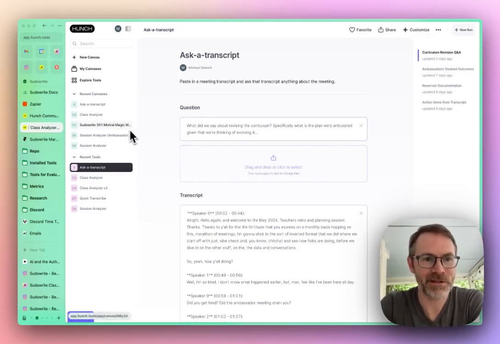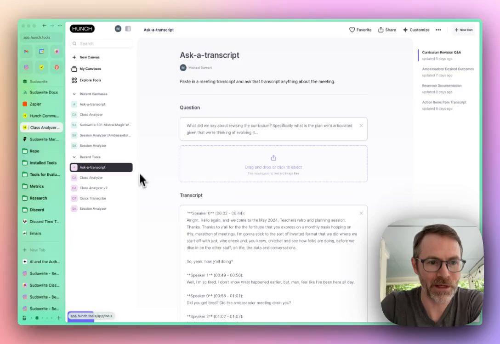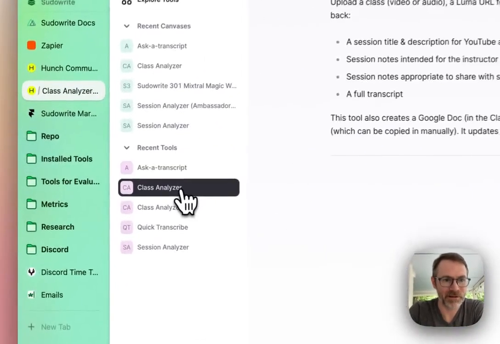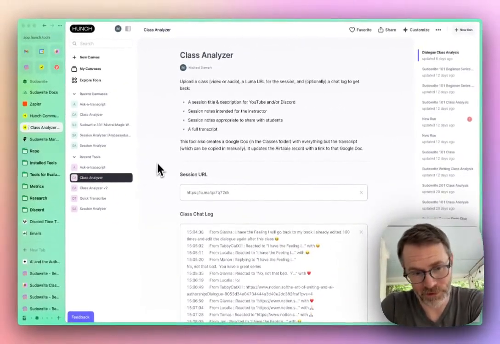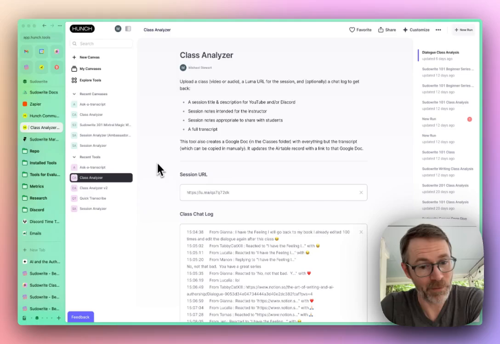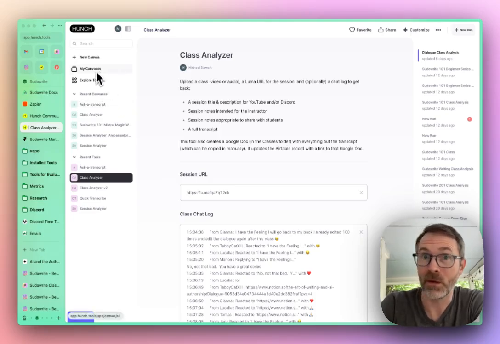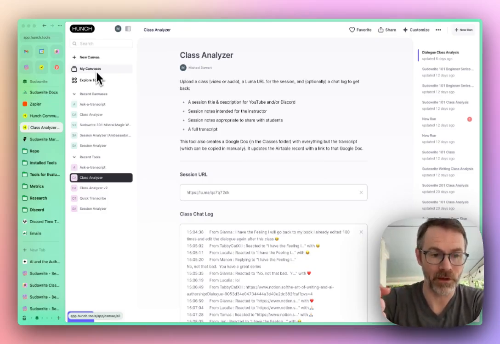This is just a peek at some of the stuff I've built. I am definitely most stoked on the class analyzer, and we've been getting a lot of mileage out of that. I send my thanks to the Hunch team for building such a cool, intuitive product, something that I think is going to completely shift a lot of teams' internal processes and workflows.